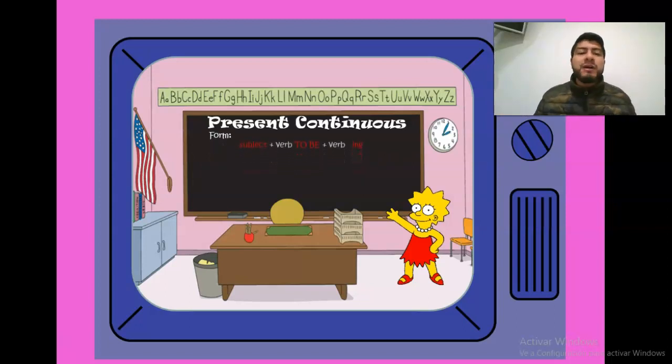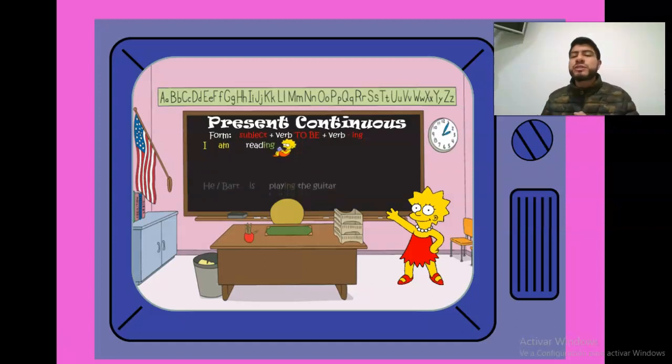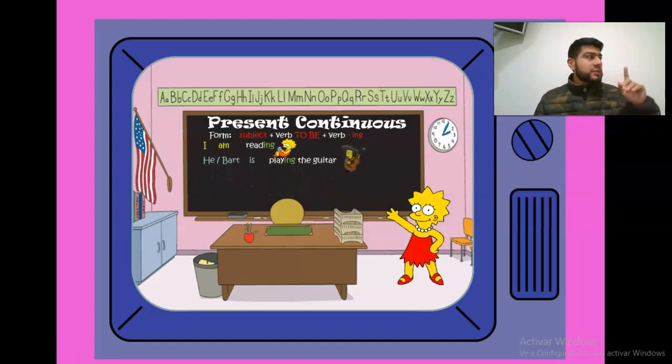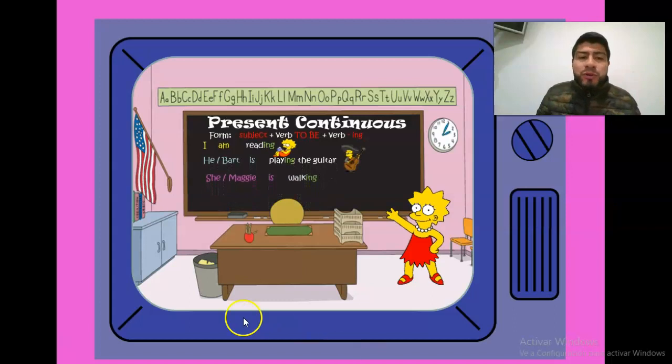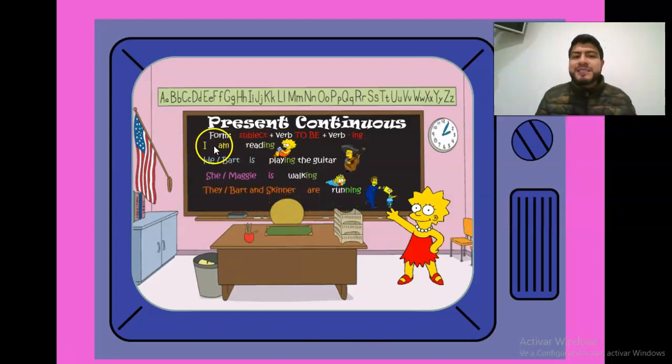So here we have some examples. Pay attention to the examples. The first example that we have here, Lisa says, I am reading. So I, subject, am, verb to be, read plus ing, reading. Yes, I am reading.